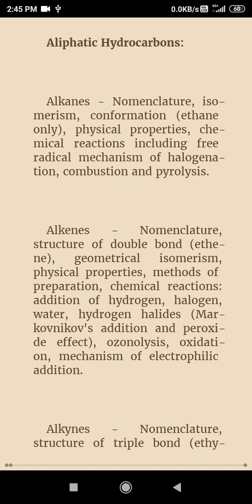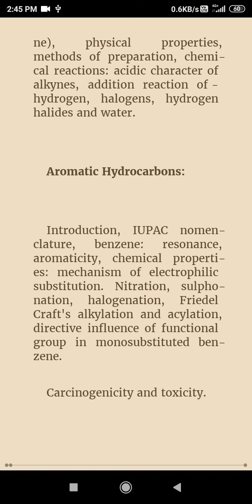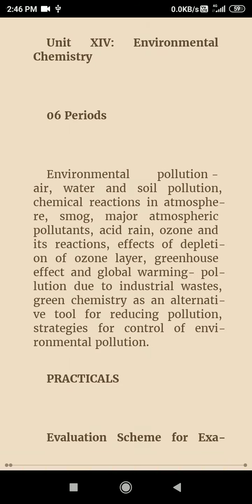Alkanes are saturated hydrocarbons; alkenes and alkynes are unsaturated hydrocarbons, alkenes having a double bond and alkynes having a triple bond. And aromatic hydrocarbons, that is benzene: its preparation, properties, resonance, and electrophilic substitution reactions and mechanisms: nitration, sulfonation, halogenation, Friedel-Crafts alkylation, and carcinogenicity and toxicity of organic compounds.